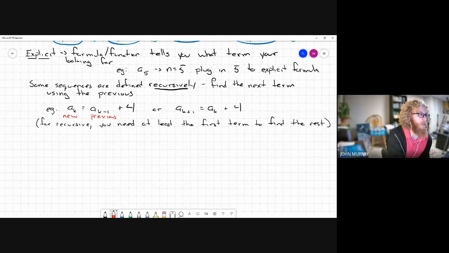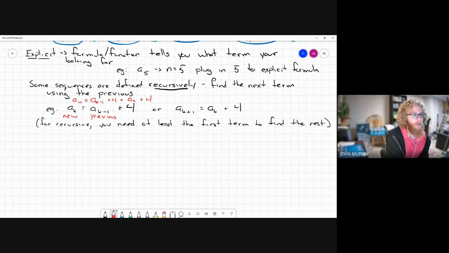Okay? So, if I wanted to find a 10, well, that would be a 10 minus 1 plus 4. So that'd be a 9 plus 4. Right? So to find a 10, I would need a 9. Okay? So to find a 9, I would need a 8. And then I would need a 7 and a 6, 5, 4, 3, 2, 1.